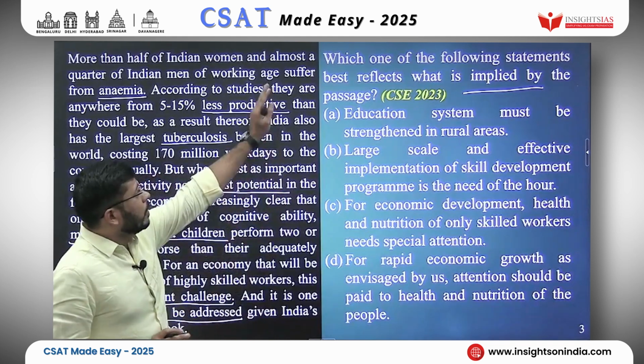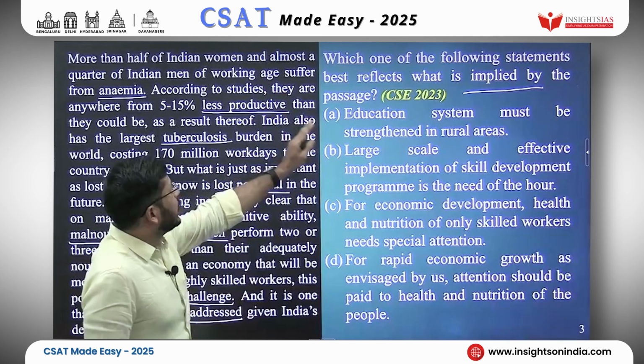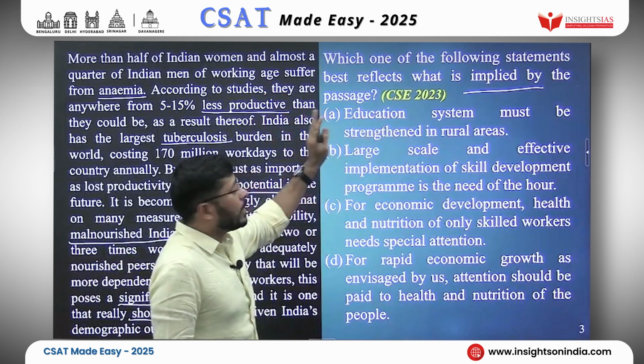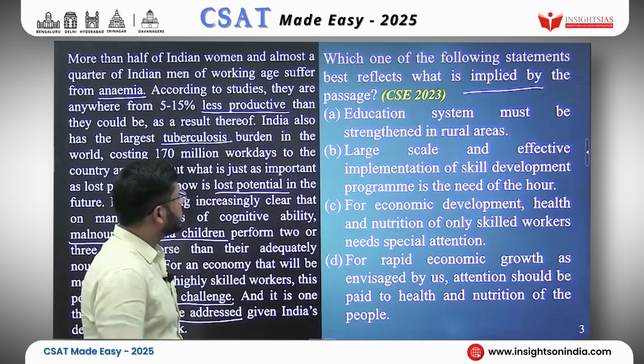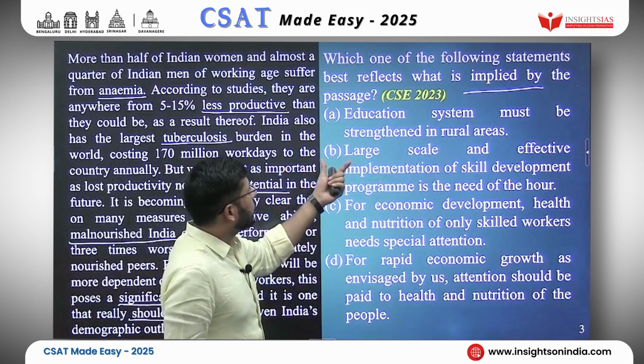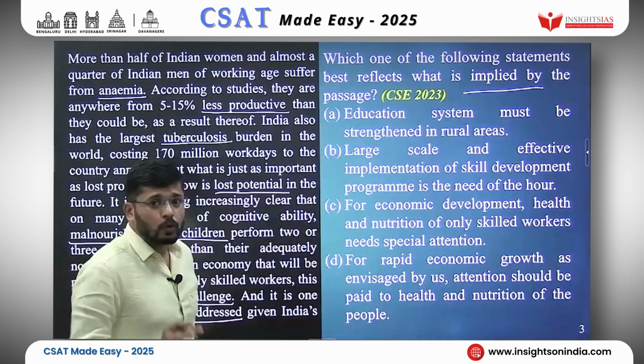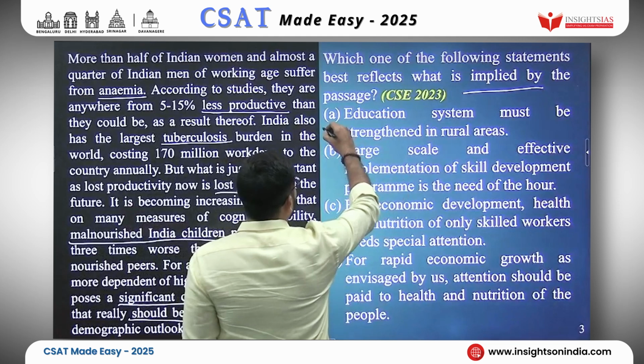Okay. Which one of the following statements reflects what is implied by the passage? Let's look at the options. Education system must be strengthened in rural areas. Okay, maybe.